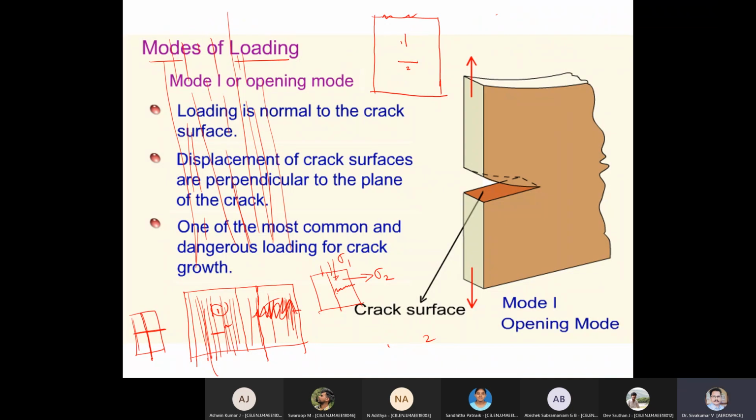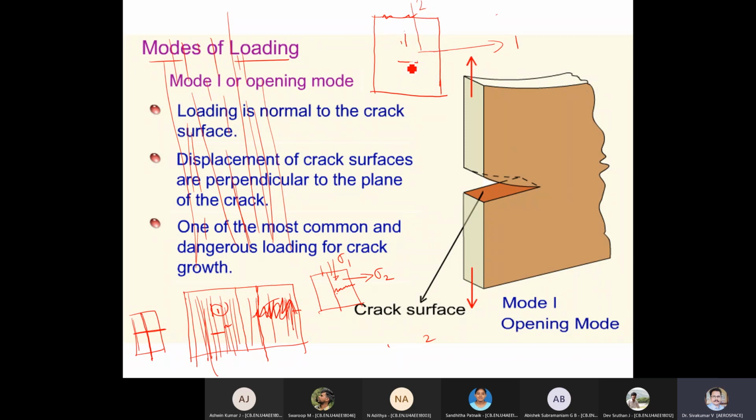What is growth direction? I told you, no? When the body is subjected to sinusoidal load, local stress concentration failure, local stress concentration. Likewise, over the period, the crack is growing. In that case, what may be the possible direction of the growth? Along 1 again, sir. Let us say this is direction 1, this is direction 2, this is crack 1, this is crack 2.